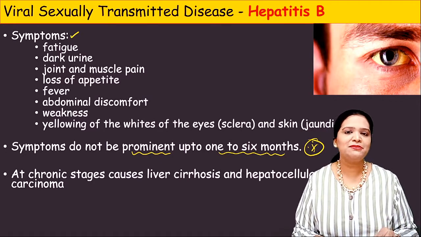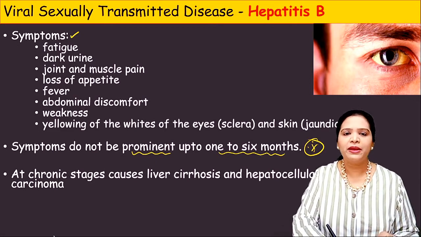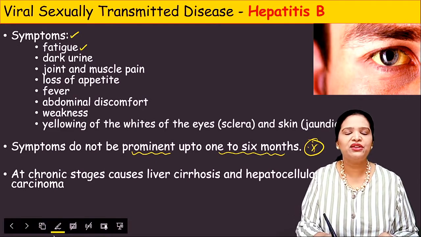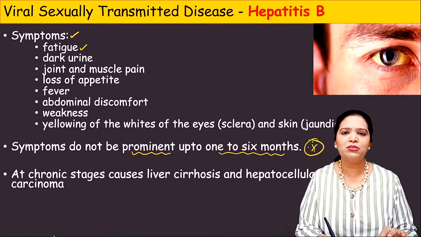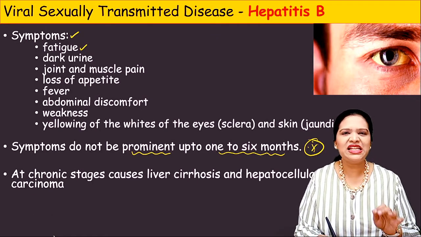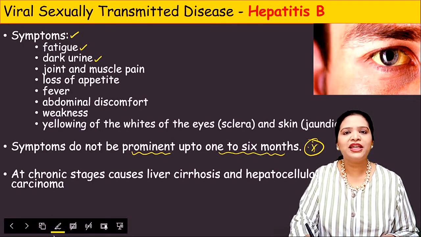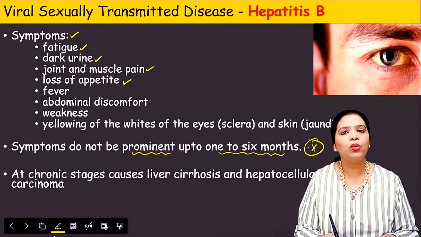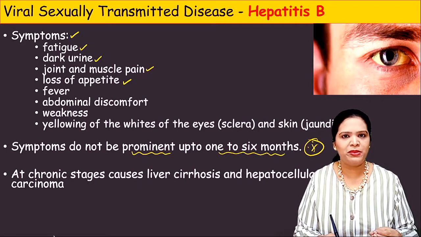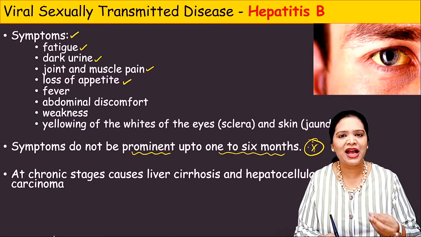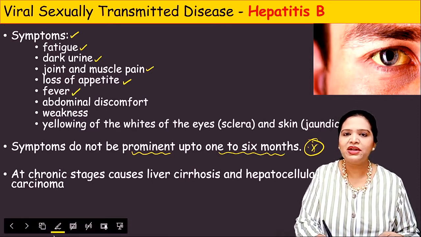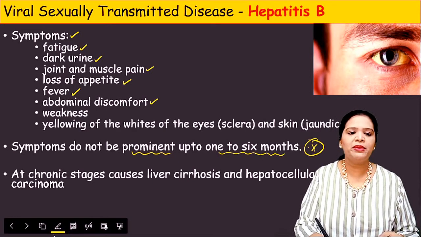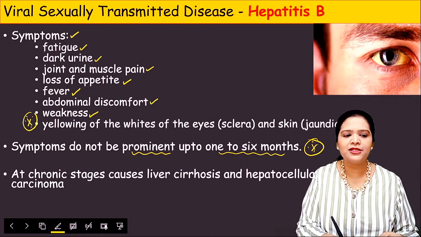Fine. So if the symptoms develop, what are the symptoms? The patient will experience fatigue. Fatigue means complete tiredness in the body. All over the body, they will feel tired. And there will be dark colored urine, muscle and joint pain. Loss of appetite: the patient won't feel hungry. They won't eat properly because the hunger sensation reduces. Fever will be there, discomfort in the abdomen, weakness.